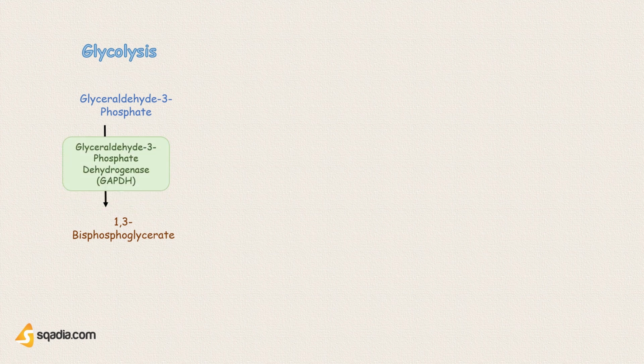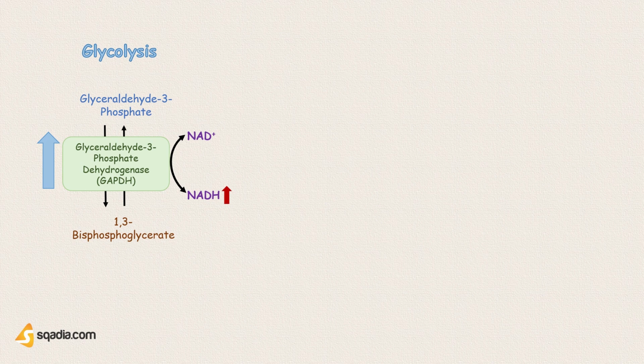In the glycolysis pathway, there is a reaction involving glyceraldehyde 3-phosphate, which converts into 1,3-bisphosphoglycerate. This reaction involves the enzyme glyceraldehyde 3-phosphate dehydrogenase, or GAPDH. This is a reversible reaction, and it requires NAD+, which gets reduced to NADH.